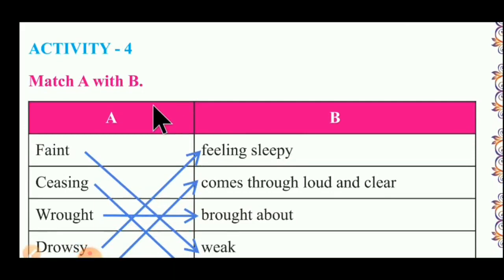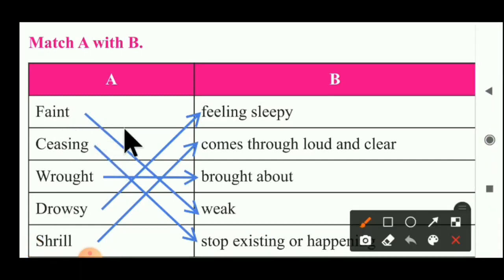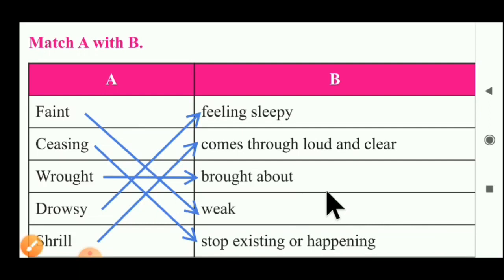Activity number 4th is match A with B. Here we have to match the new words to their meanings. First word is given here, faint. F-A-I-N-T. Faint means weak. W-E-A-K. Weak means very weak in a physical manner.